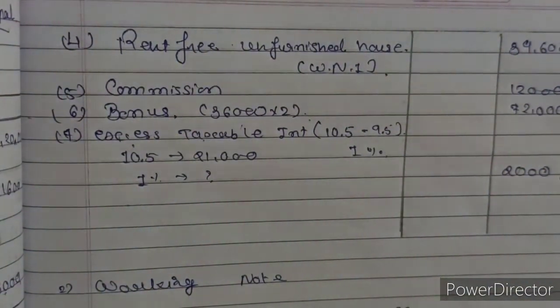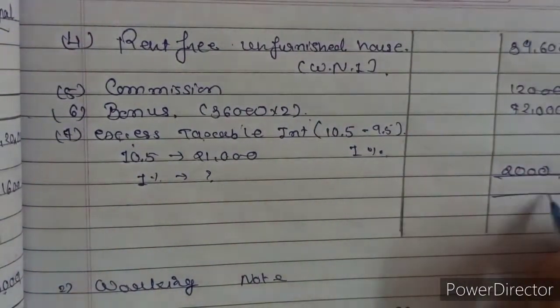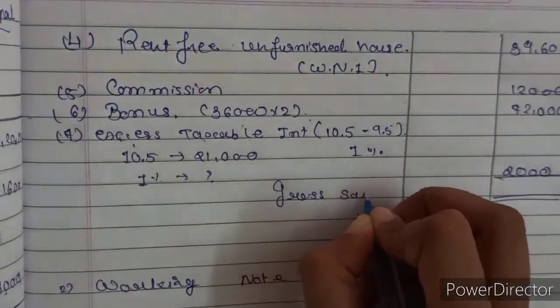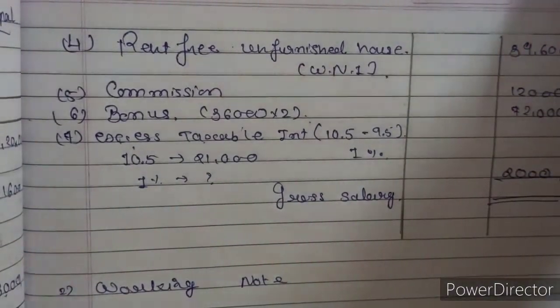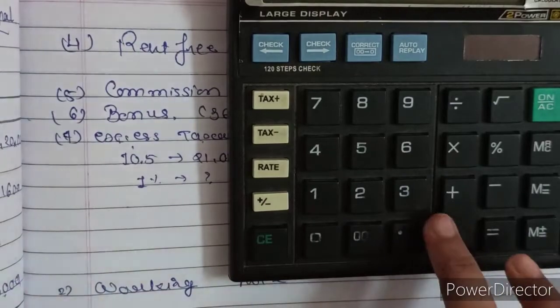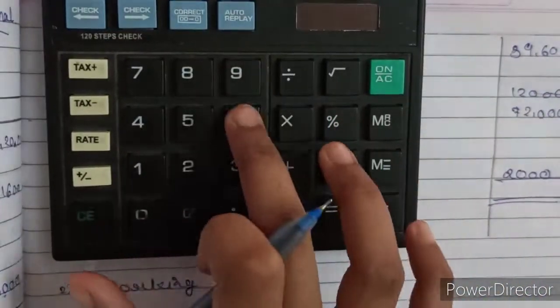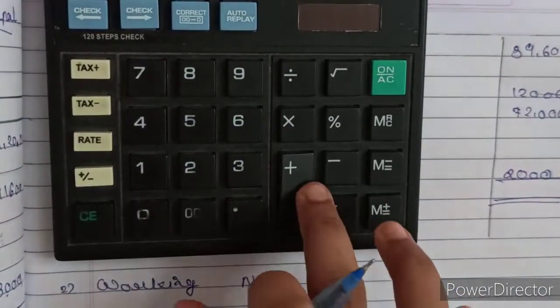Any other information will be there? There is no other information. So let's make a total of the gross salary. Let's calculate. 4,32,000 plus 12,000 plus 12,960 plus 39,600 plus 12,000 plus 72,000 plus 2,000.